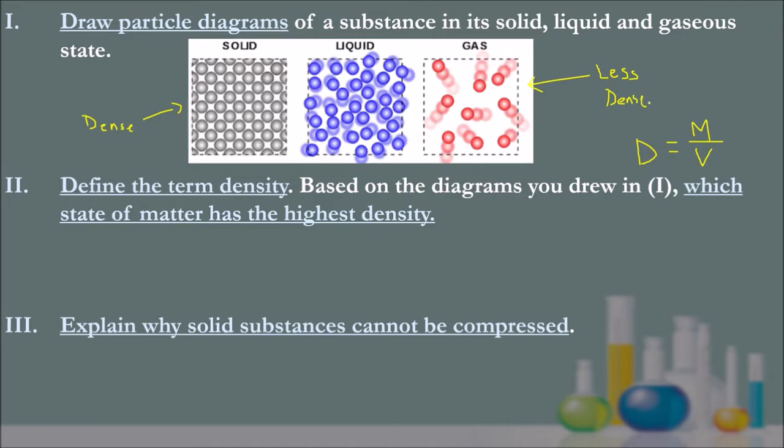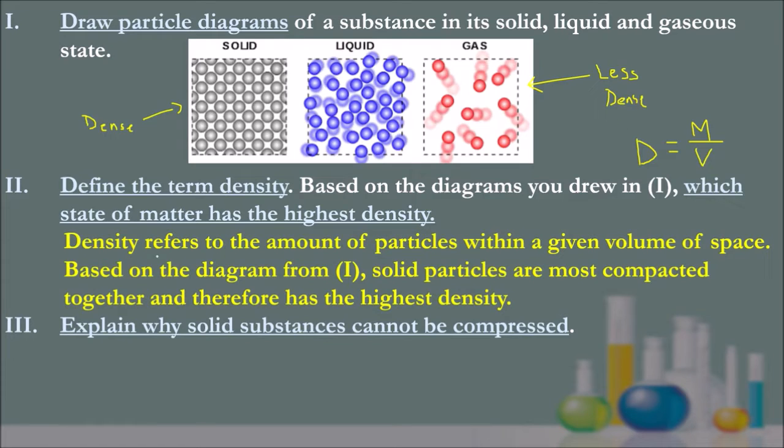Okay, so try to write that down into a nice little sentence. Density refers to the amount of particles within a given volume of space. Based on the diagram from question 1, because the question does ask you to refer back to it, solid particles are most compact together and therefore have the highest density.